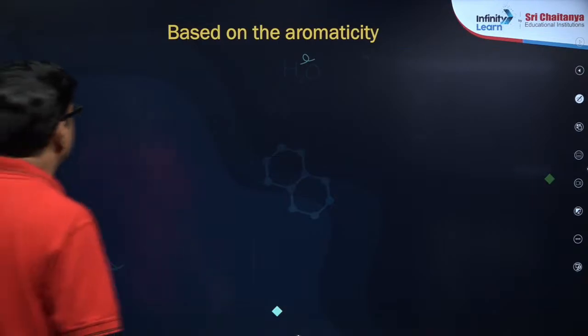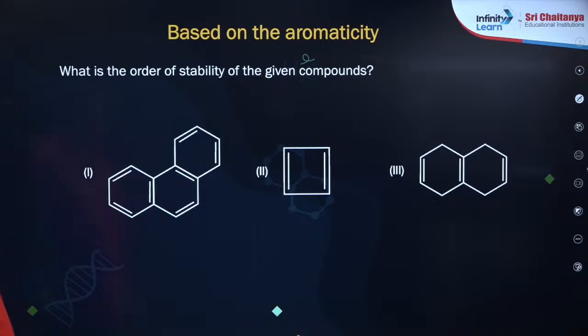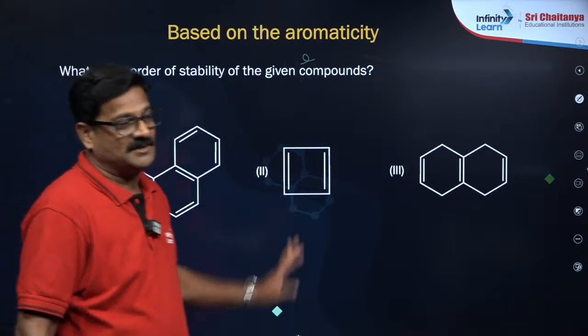Now, based on the aromaticity, what is the order of stability of the given compounds? Compound 1, compound 2, compound 3. Three compounds are given.